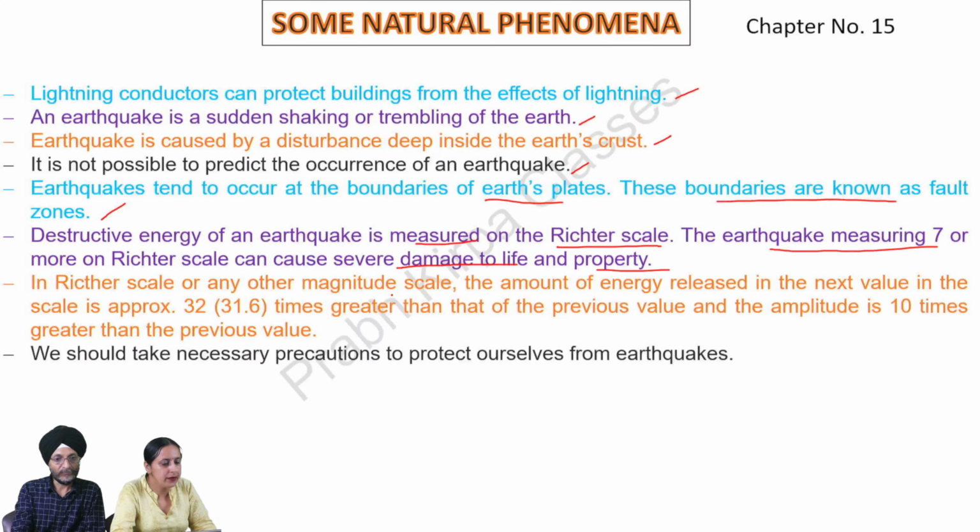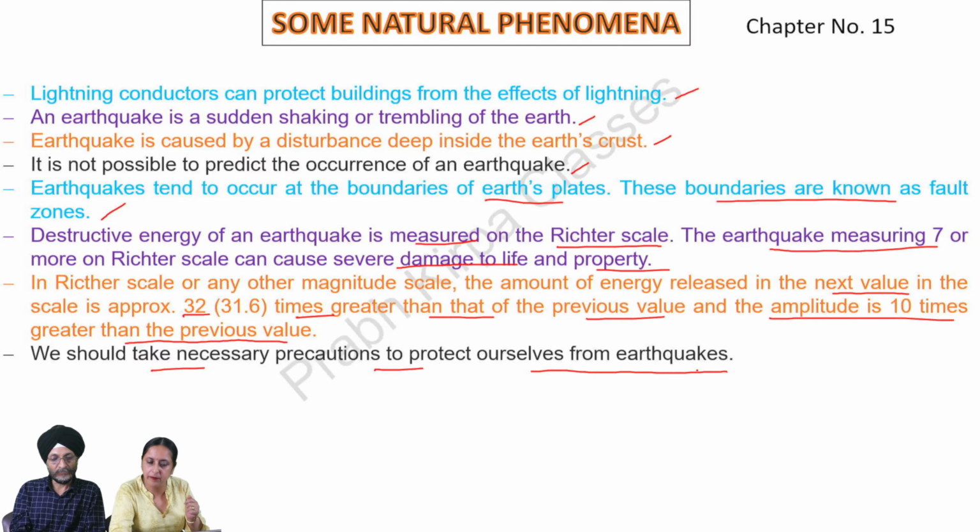In Richter scale or any other magnitude scale, the amount of energy released in the next value in the scale is approximately 32 times greater than that of the previous value and the amplitude is 10 times greater than the previous value. We should take necessary precaution to protect ourselves from earthquakes.